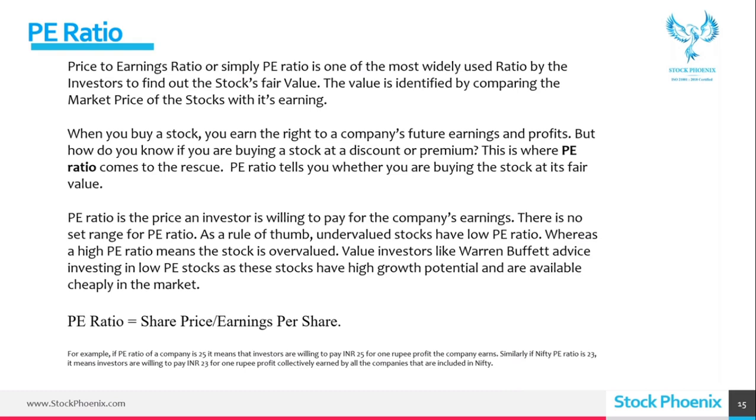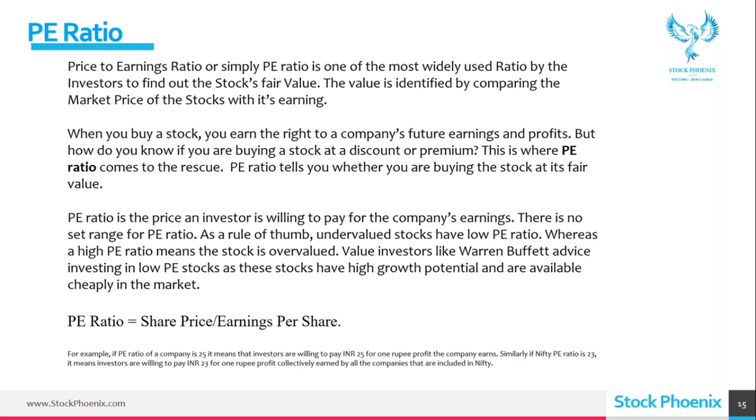Similarly, if the Nifty P/E ratio is 23, it means investors are willing to pay 23 rupees for 1 rupee profit collectively earned by all the companies, because the Nifty P/E ratio means the average of all Nifty 50 stocks, collectively earned by all the companies that are included in Nifty.